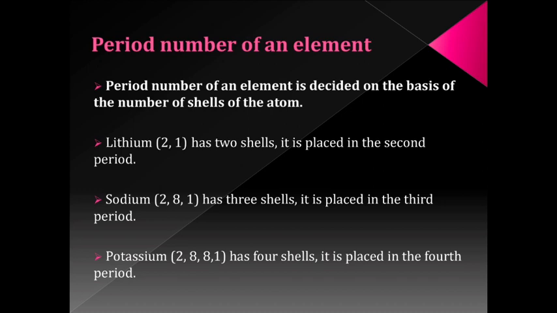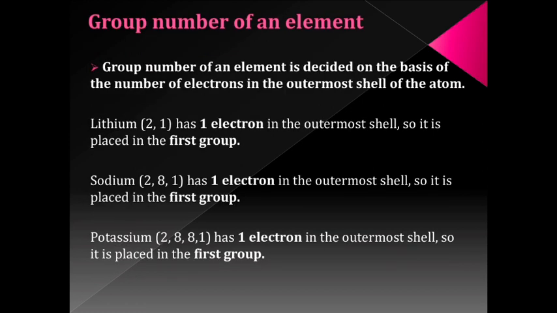Now let us try to understand how the group number of an element is decided. The group number of an element is decided on the basis of the number of electrons in the outermost shell. These electrons are also called valence electrons. So, in other words, we can also say that the group number of an element is decided on the basis of the number of valence electrons. For example, lithium.